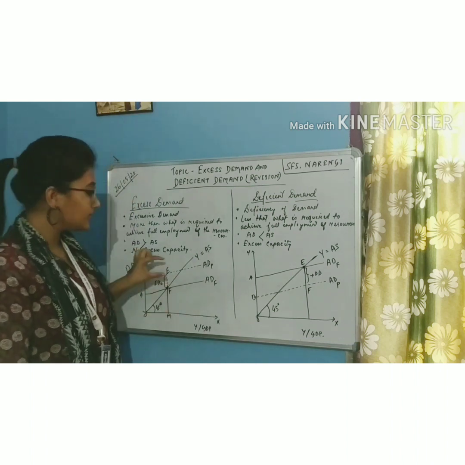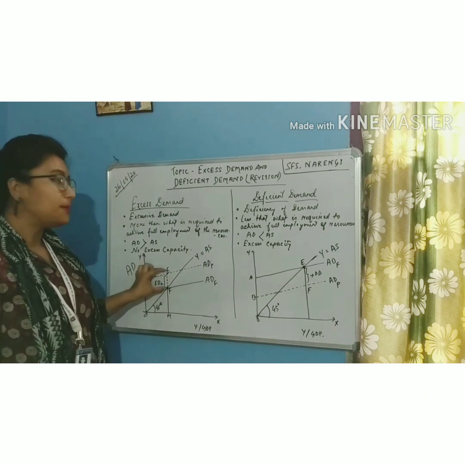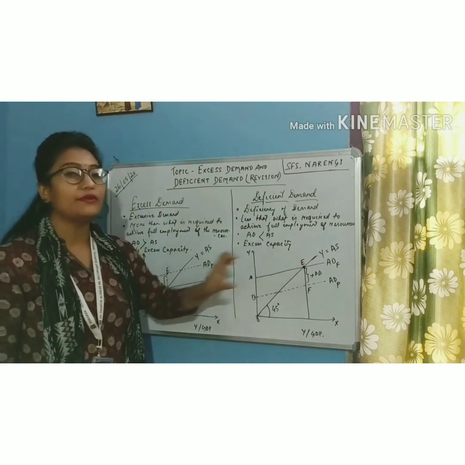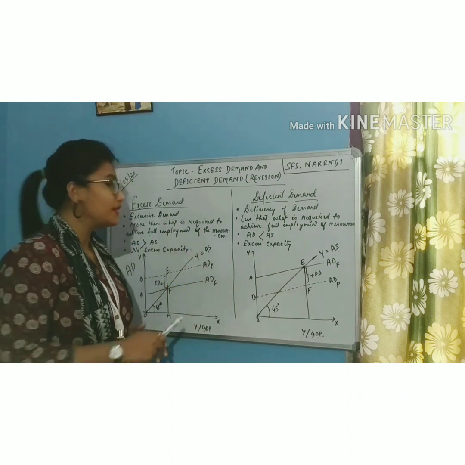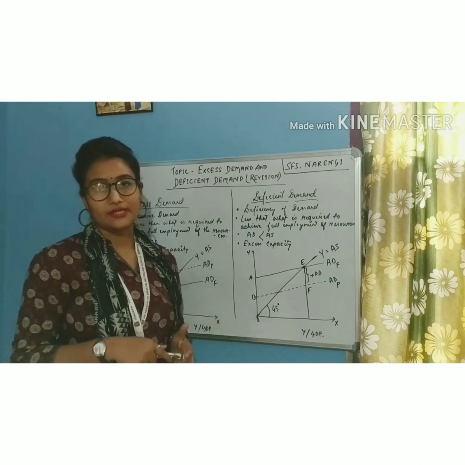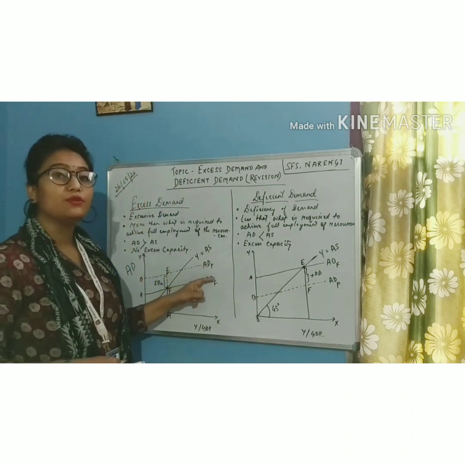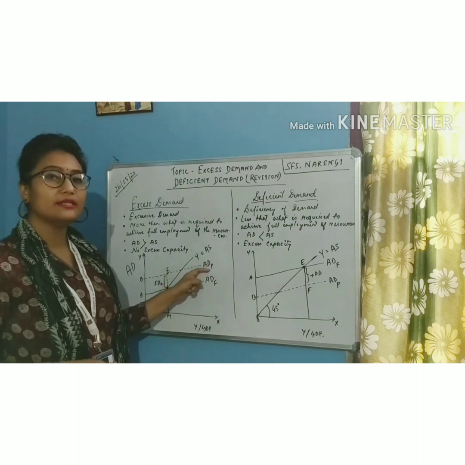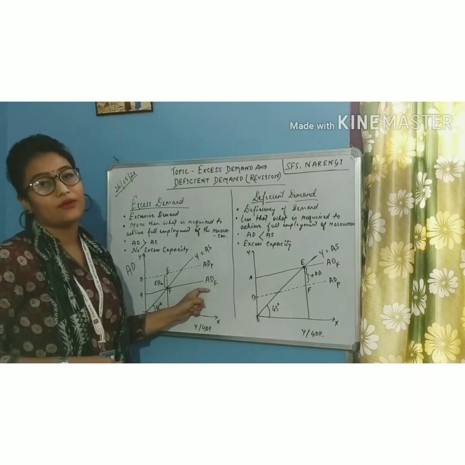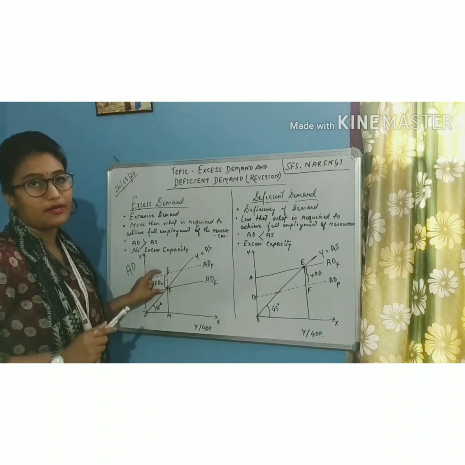In both the cases, this vertical distance between planned and full employment aggregate demand refers to the amount of excess demand and deficient demand respectively. So in case of excess demand, the difference between planned aggregate demand and full employment aggregate demand gives us the amount of excess demand.